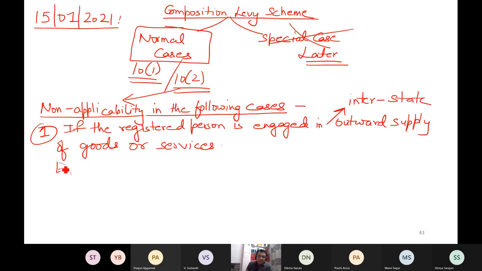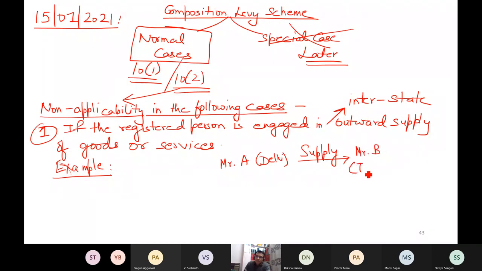For example, let me clarify. For example, Mr. A is in Delhi supplying goods or services to Mr. B, Tamil Nadu. So it is interstate supply. It is interstate supply because two states are involved.